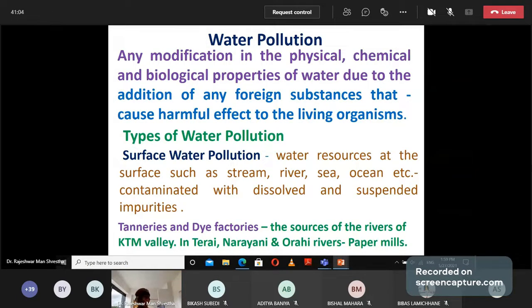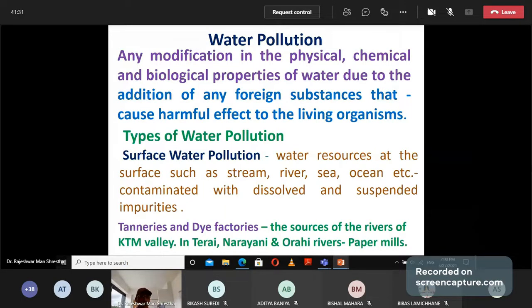Water pollution is caused by change in physical, chemical, and biological properties. How? Due to the action of foreign substances. These substances include microbes, chemicals, or undissolved solid particles, meaning foreign particles. When they are mixed with water, the water is not potable, meaning it is not appropriate for drinking purposes.